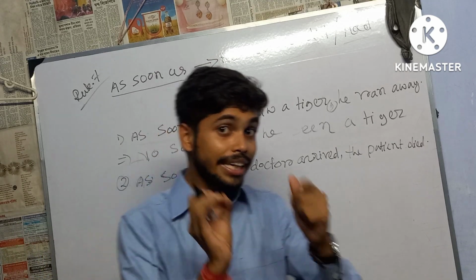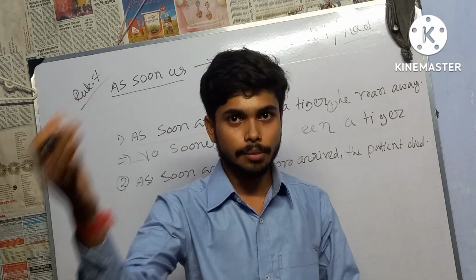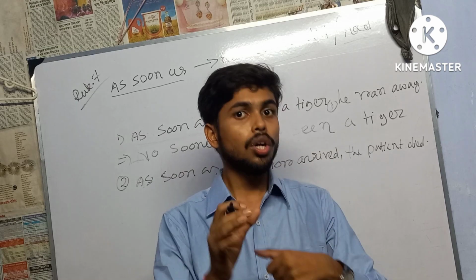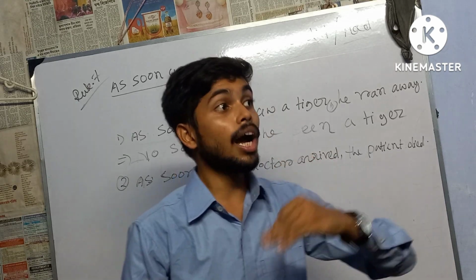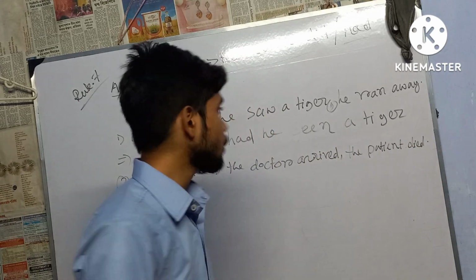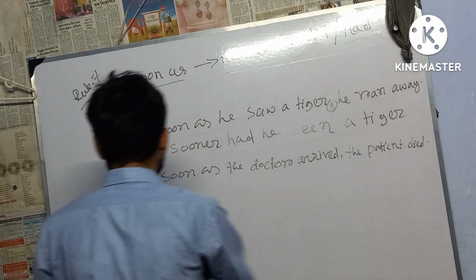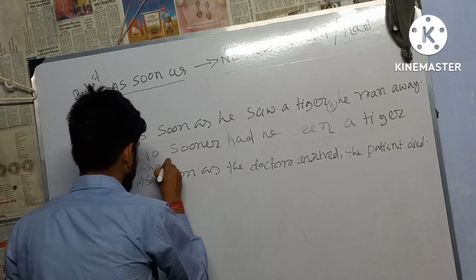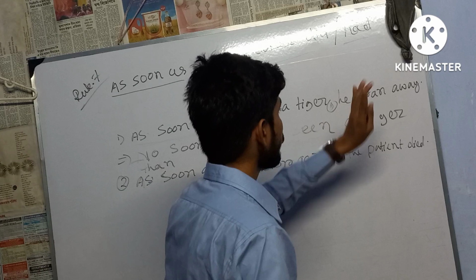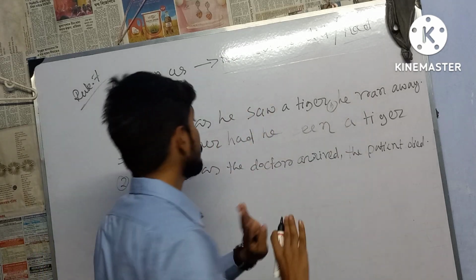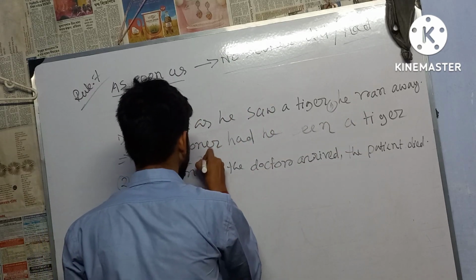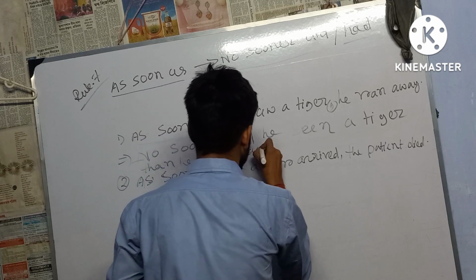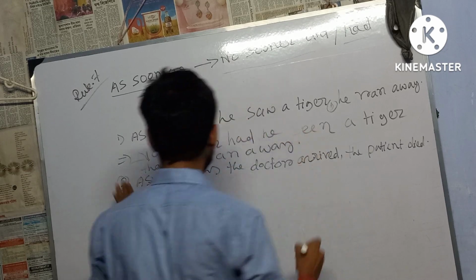Than is used to compare something, and then is used like an adverb, I mean after. So always keep in mind, not then, always than. So he ran away, whatever is written, you will have to write down. Than he ran away. I hope you have got my point.